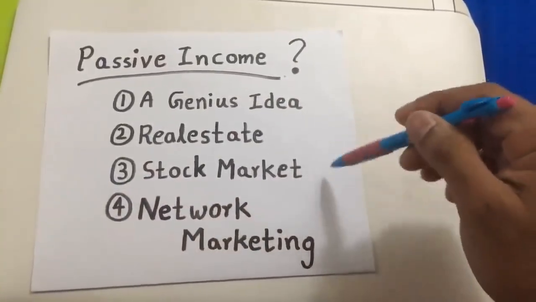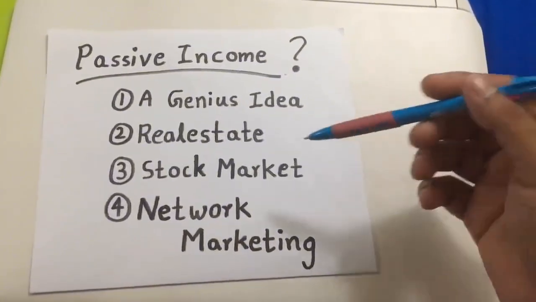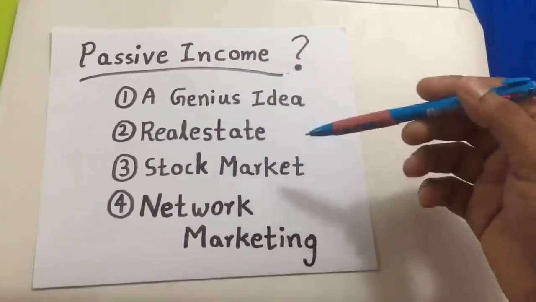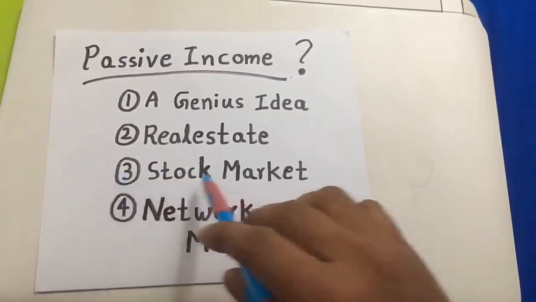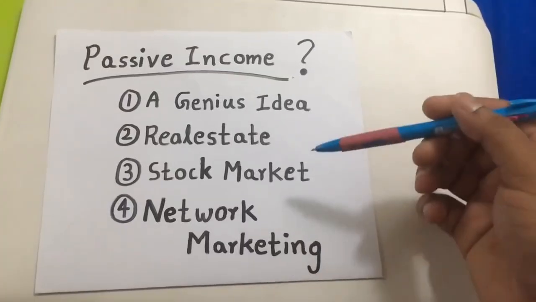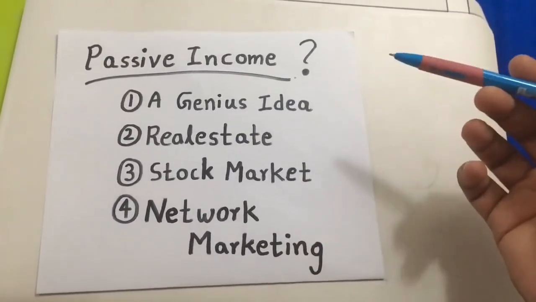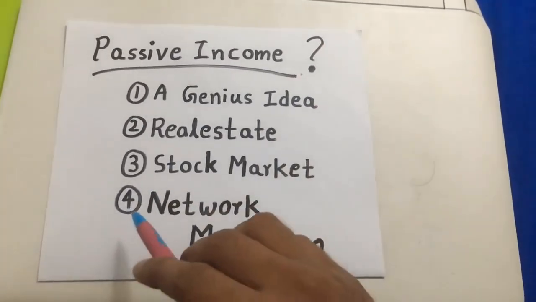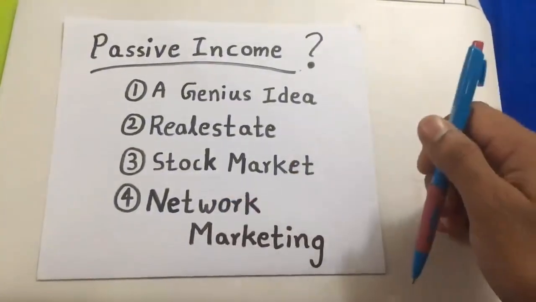And number 3, stock market. There's a huge risk in the stock market. You don't know when the stock prices are going up and down. Because there's a huge risk here, it is not a wise idea to start investing in the stock market. So the 4th way is becoming a part of network marketing.